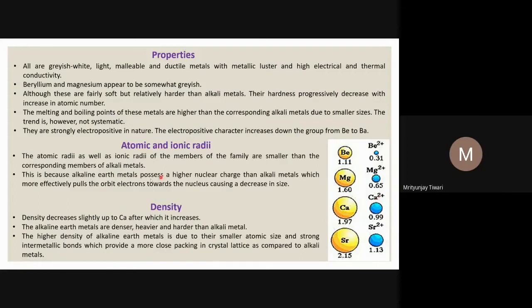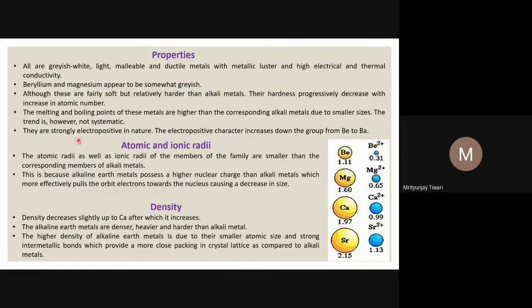The melting and boiling points of these metals are also higher than those of the corresponding alkali metals. And why are they higher? Because, as I said, with respect to the corresponding alkali metals of the same period, they have a stronger metallic bonding, so their melting and boiling points would be higher. However, in the case of the same group elements, we do not find any clear trend, and this trend is not systematic because of many other reasons. So we will see the values and how they change a bit later.